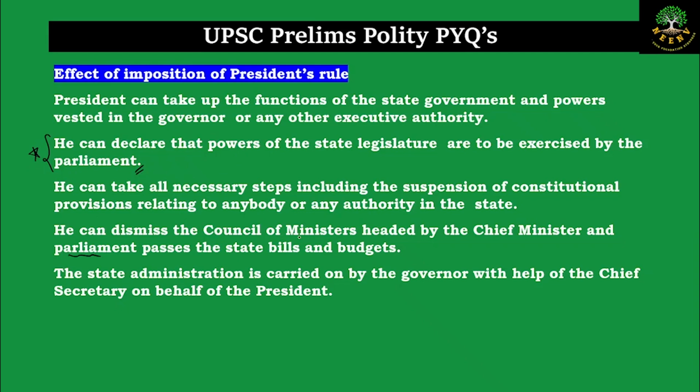He can dismiss the council of ministers and the chief minister, and the power to legislate passes on to the parliament. Also the state administration is carried on by the governor with the help of the chief secretary on behalf of the president. So one of the points mentioned was that the president will directly administer. No, it will be carried on by the governor with the help of the chief secretary, but ultimately on behalf of the president.